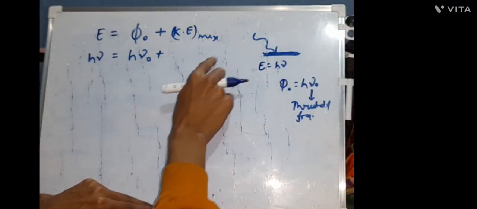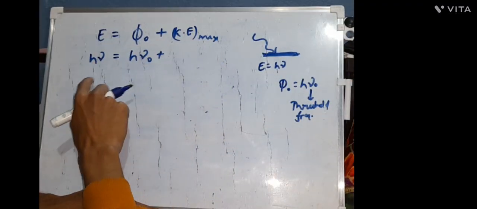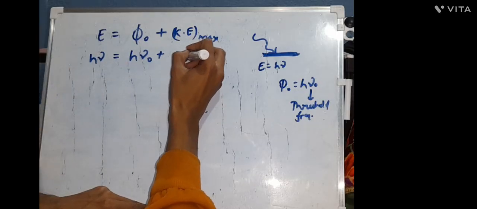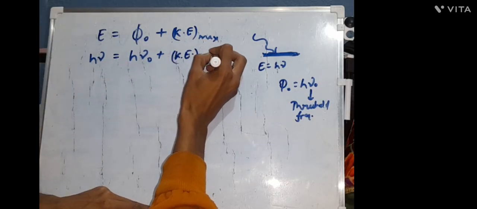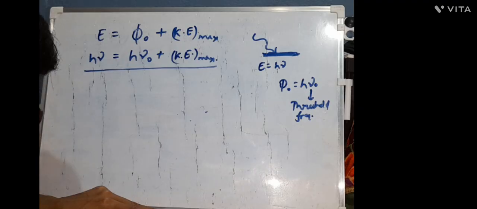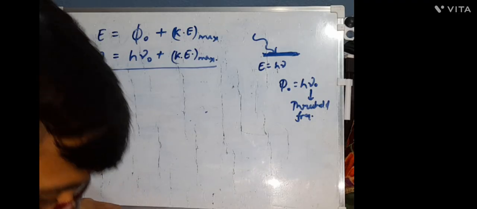This is provided by the remaining energy, h mu minus h mu naught, and that's your K max. So here is your photoelectric equation. It's very simple, and you will study it in detail in class 12th.